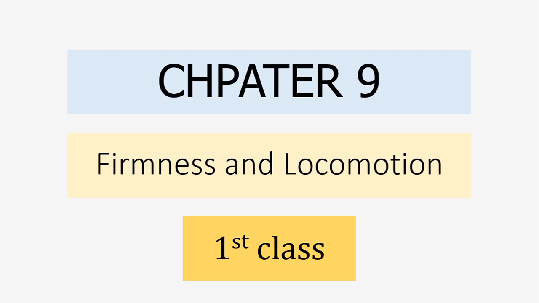Bismillahir Rahmanir Rahim. Welcome to today's biology class. Today is the first class on Chapter 9, Firmness and Locomotion. From the title of this chapter, we can understand that it will discuss the system of our body that provides the body shape and strength, protects the internal organs, and also helps in locomotion, in movement.